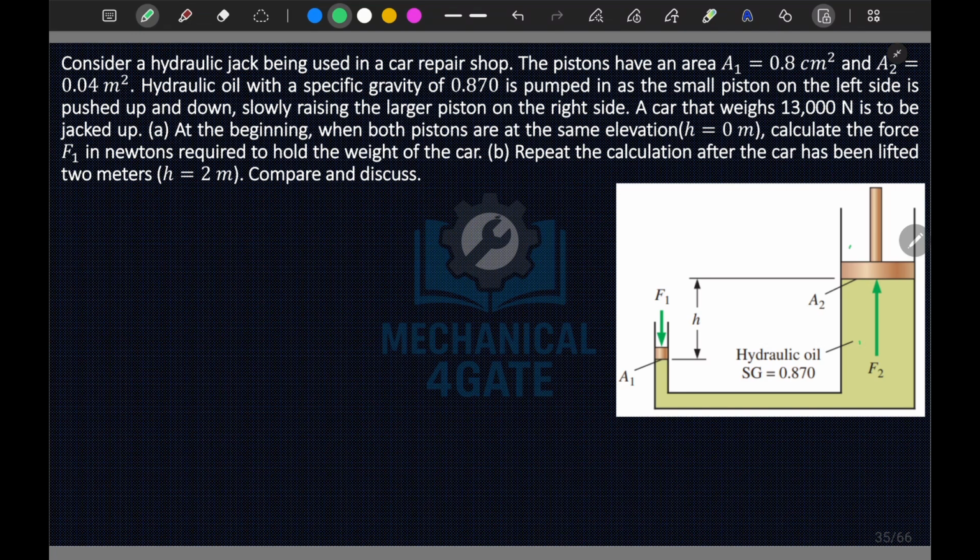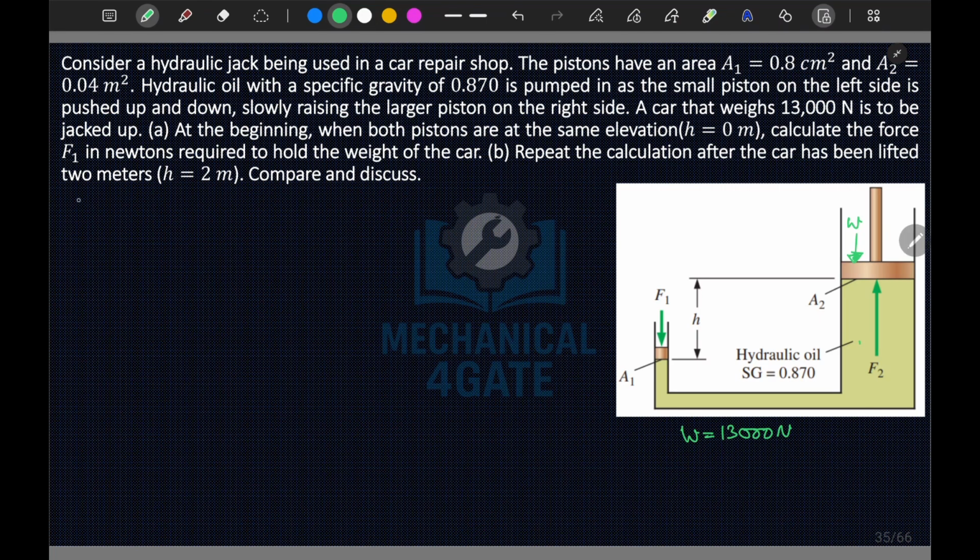So here your weight will be W. Weight W will be applied downward, and this W is given as 13,000 Newton. A: at the beginning, when both pistons are at the same level, calculate the force F1 in Newton required to hold the weight of the car. B: repeat the same calculation after the car has been lifted by 2 meters.